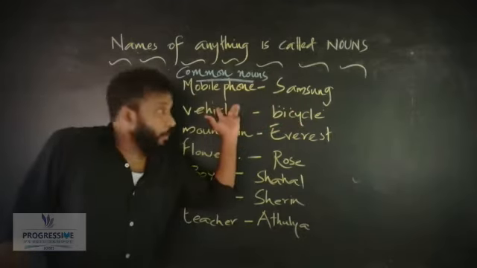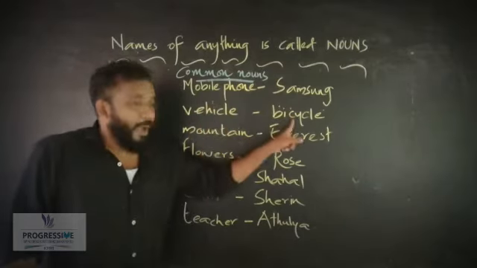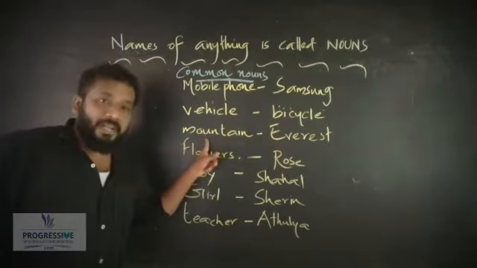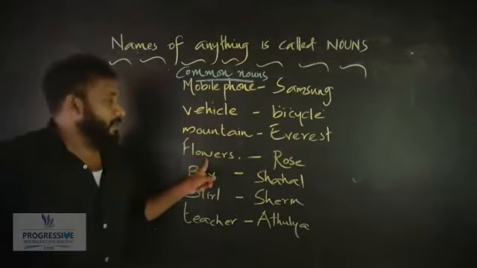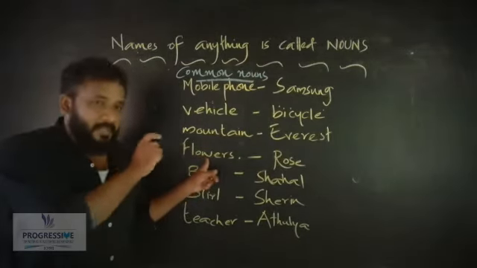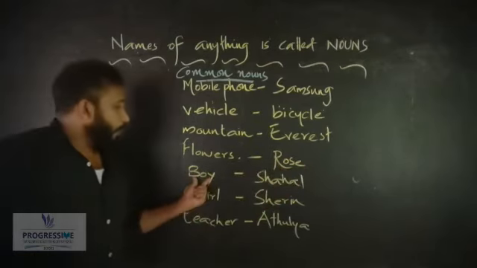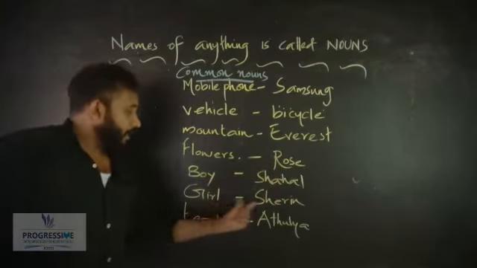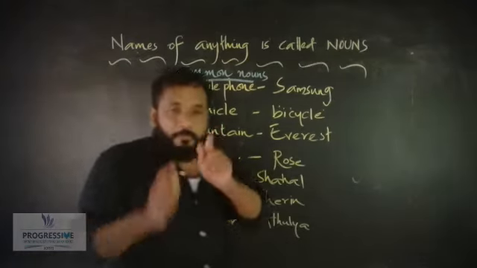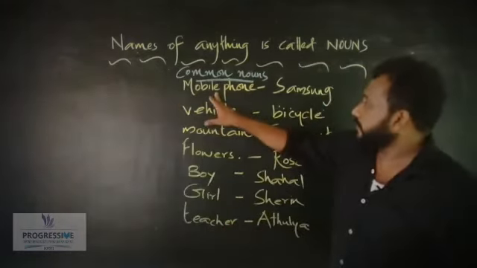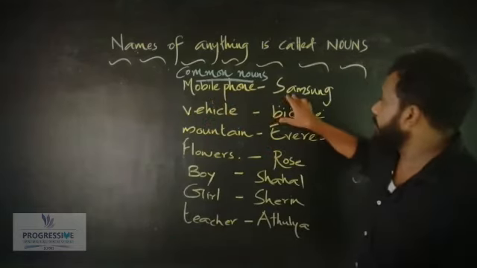So here, mobile phone, Samsung. Mobile phone is a noun. Samsung is also a noun. Vehicle is a noun. Bicycle is a noun. Mountain is a noun. Everest is also a noun. Flowers is a noun, and the name of one flower is rose. Boy, Shahal. Girl, Sherin. Teacher, Adulya. So what is the difference here? This is a noun. This is also a noun. What is the difference between these nouns?